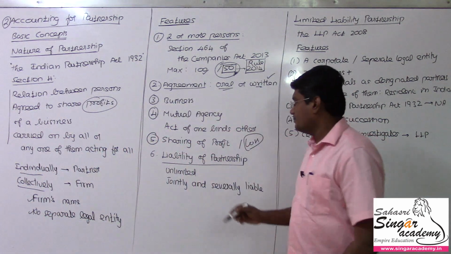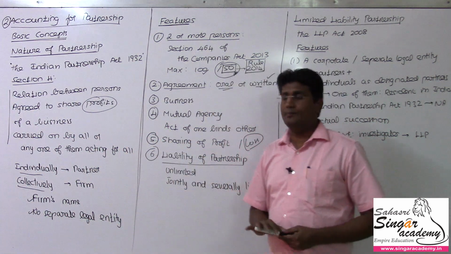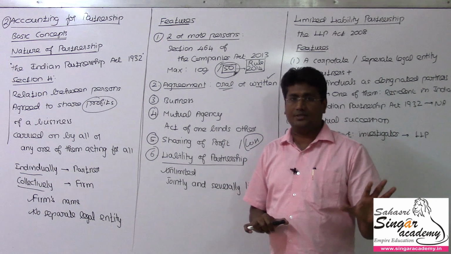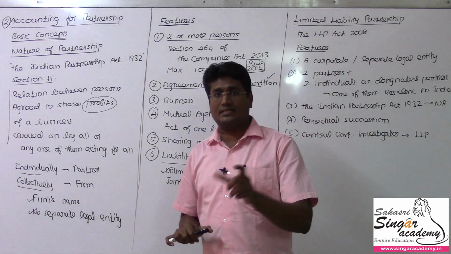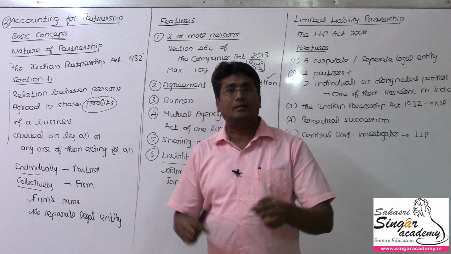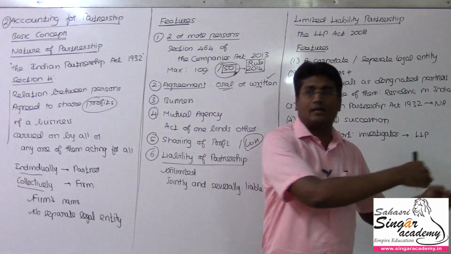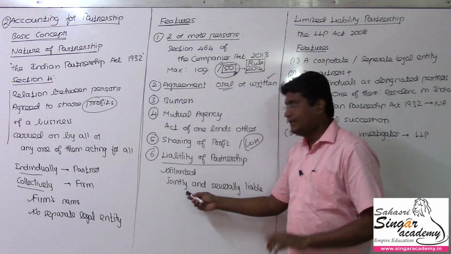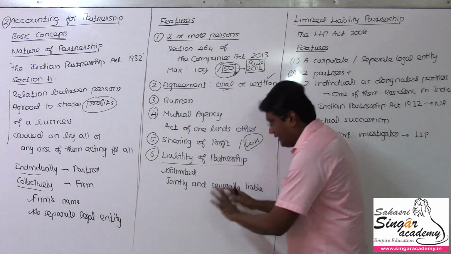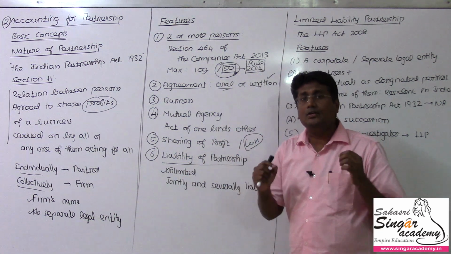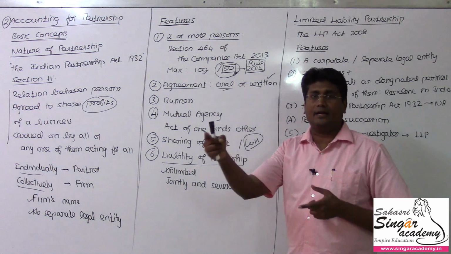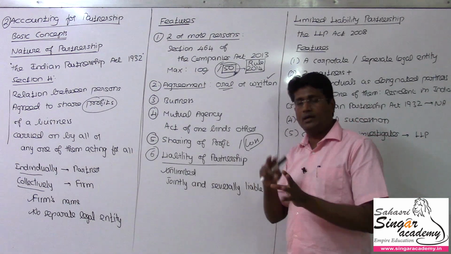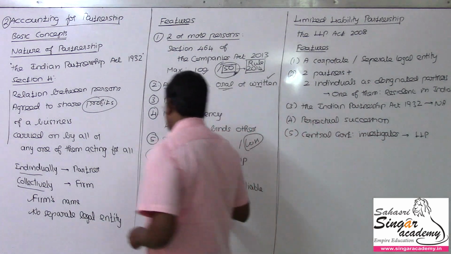Then the another feature here is the liability of the partnership firm. The liability of the partnership firm is always unlimited. The partnership's liability is similar to the sole trader's liability, unlimited. If the liability is more than the assets available in the firm, each and every partner is individually liable to bring their personal assets to set off the losses or liability, individually and collectively, jointly or severally. Each and every partner is individually responsible to meet any liability that remains unmet because of the assets available in the firm, or collectively. So that's why it is called jointly and severally liable, and the liability is unlimited.